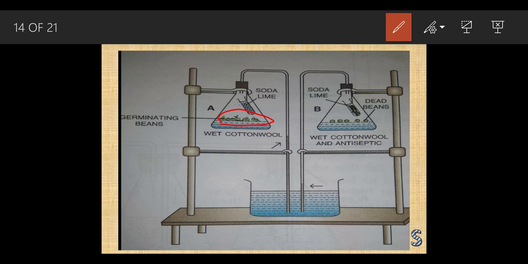The oxygen has been used up by the seeds. Because of this, there was a vacuum created inside the tube, due to which the water level rises inside the tube. And inside the other one, as this was a dead seed, they are not going to take in any oxygen. Since they are not going to take in any oxygen, they are not going to release carbon dioxide also. As they are not going to perform any intake of oxygen or diffusion of carbon dioxide, the water level remains the same.